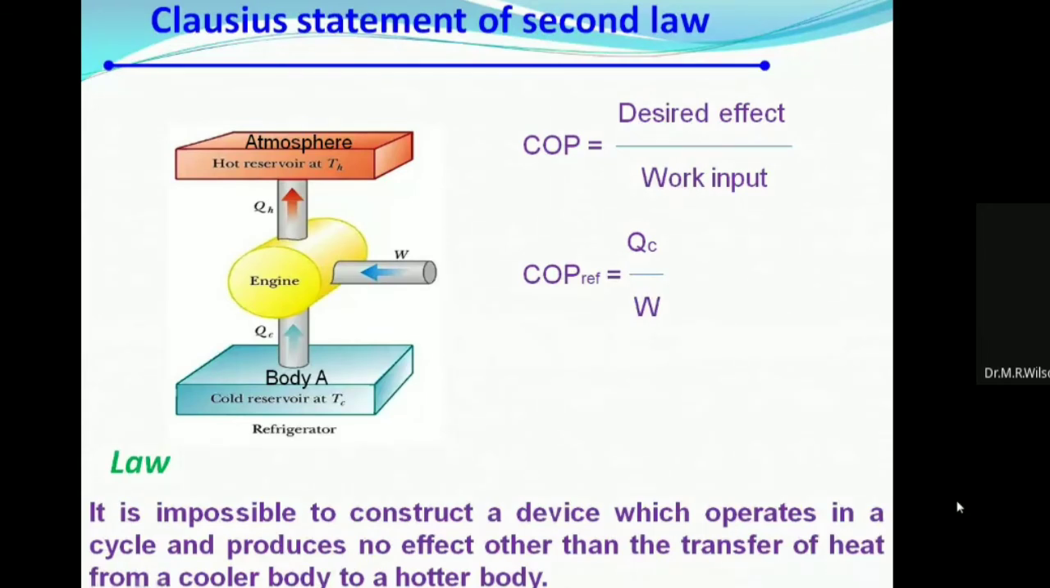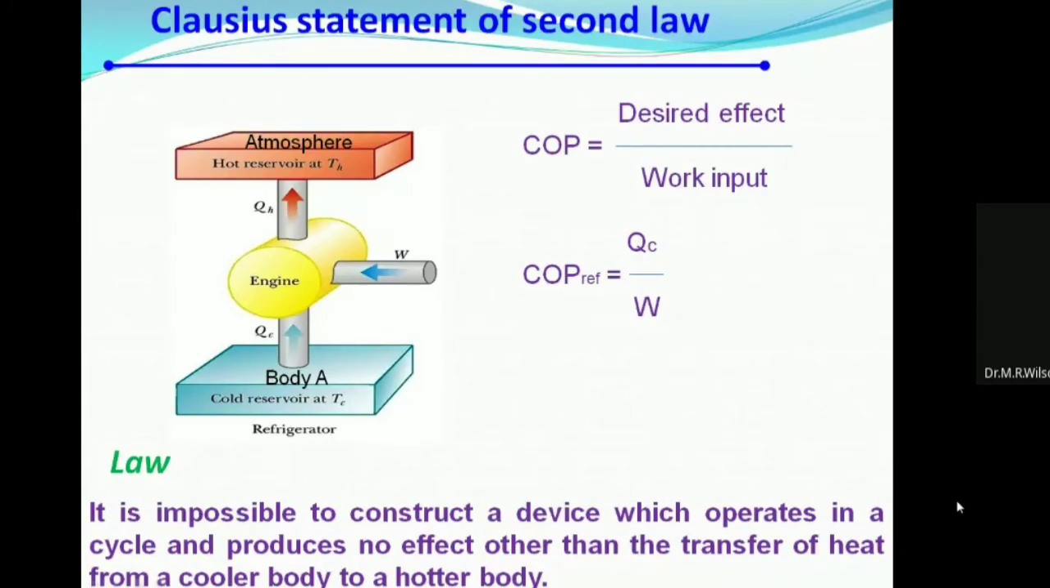It is impossible. So we cannot make that one. What can we not make? It is impossible to construct a device. What device can we not make? That which operates in a cycle. Normally you know when an engine is working in a cycle and produces no effect. No effect is nothing but work. Work is the effect. So it produces no effect other than transfer of heat from a cooler body to a hotter body.